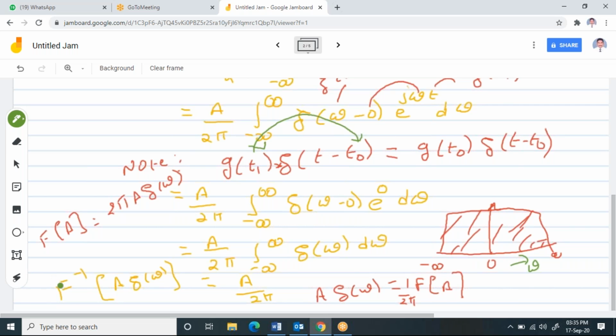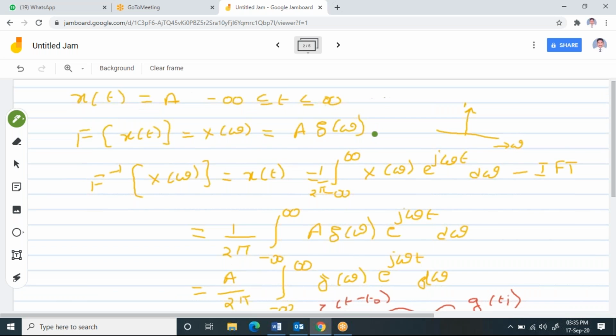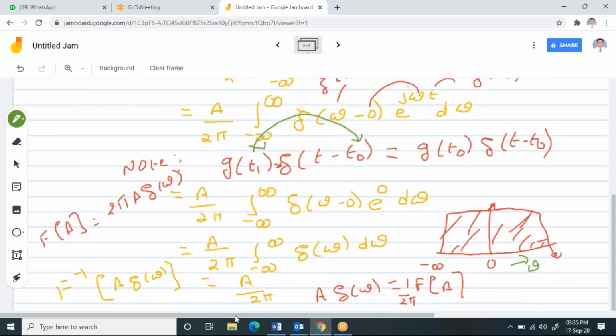So we observed f inverse of a into del of omega. I assume that my x of omega is a into del of omega. So I can write f inverse of a into del of omega is a by 2 pi. Then if you take this 1 by 2 pi to the other side and f inverse to the other side, it becomes 2 pi a into del of omega. This is the Fourier transform of a constant or a DC signal. Please try to understand. Is it clear up to now? Please post it in the chat box. Is this example clear to all of you?